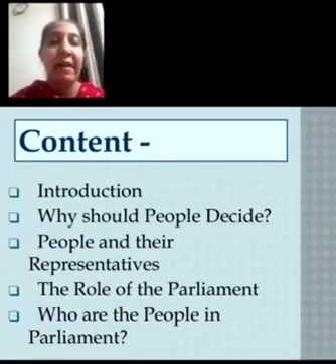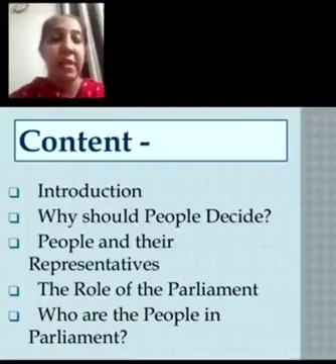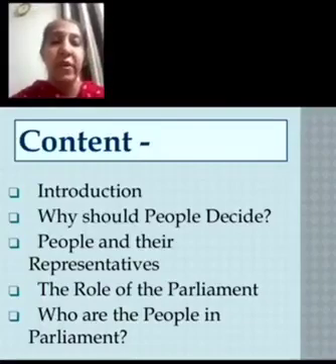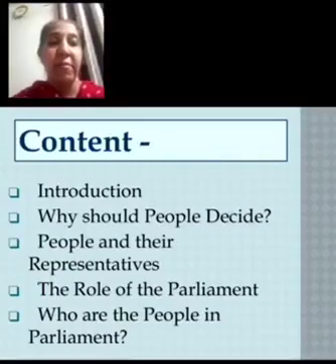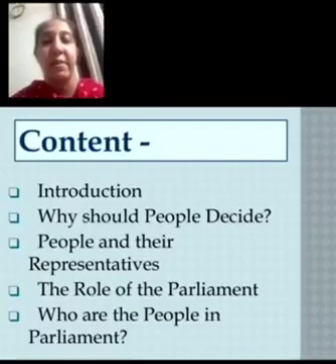Then we saw the second important function of the parliament was to control, guide and inform the government, right? In that we learned about the question hour. The parliament begins with a question hour, and we learned what that question hour is. It's an important mechanism through which MPs elicit information about the working of the government, and it is also a very important way through which the parliament can control the executive. Then we saw the third important function was lawmaking. Lawmaking is also one of the significant functions of parliament. This is what we have done in the third session.